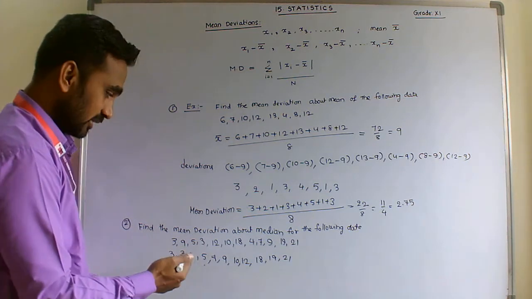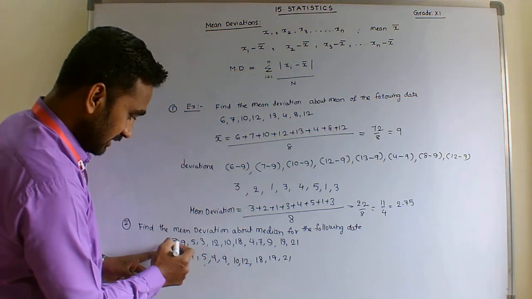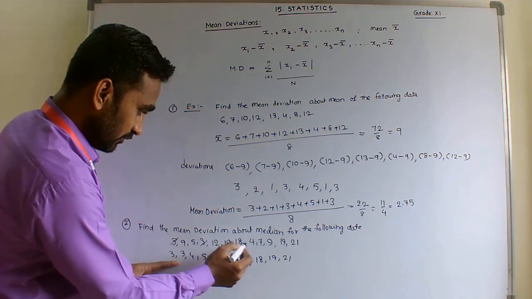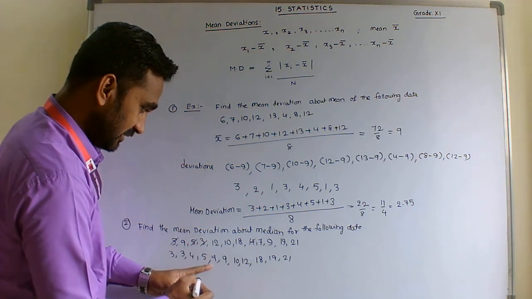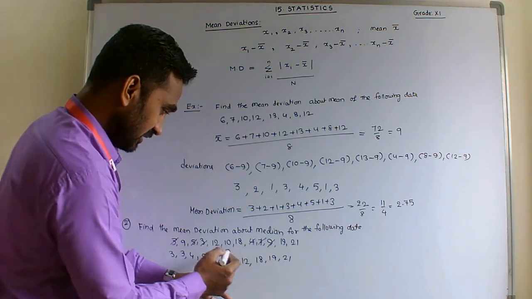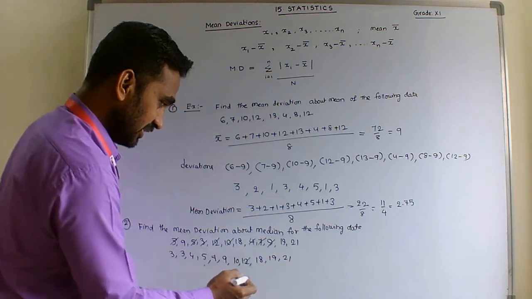Counting again, I forgot one term. 3 and 3 is done, next 4, next 5, then 7 and 9, 10 and 12, 18, 19, 21.